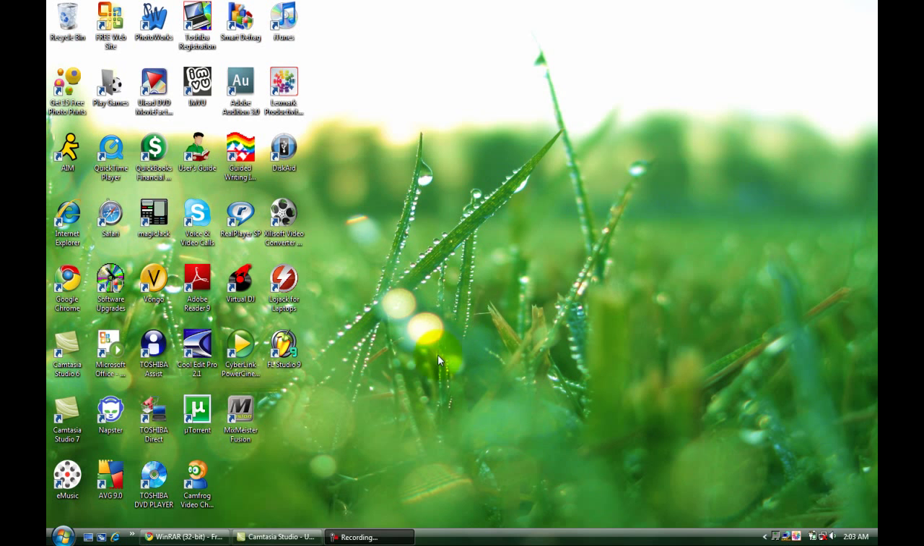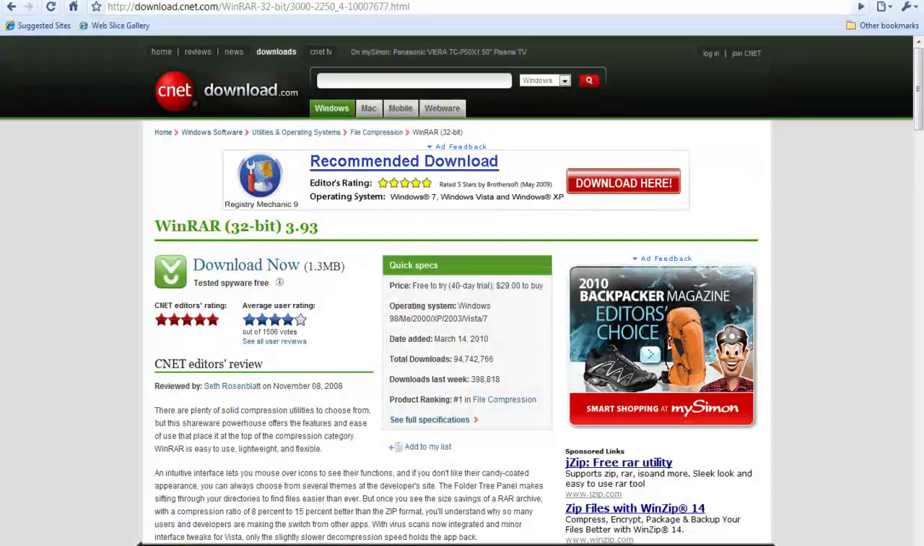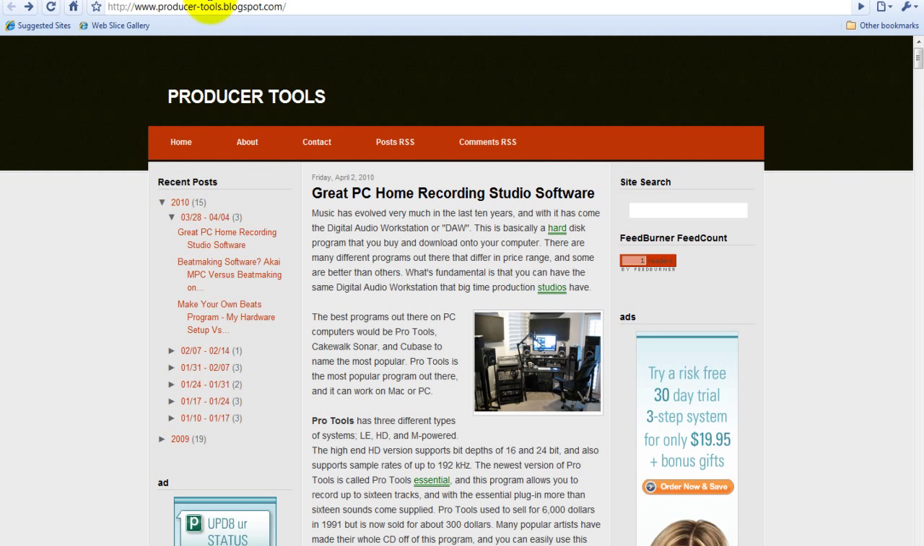Okay guys, first you need to have WinRAR installed. If you do not have WinRAR, go to the link in my link description and it will bring you to this page, cnet.com. Click on download now and download WinRAR and install it. Then you need to go to another link in my link description to producertools.blogspot.